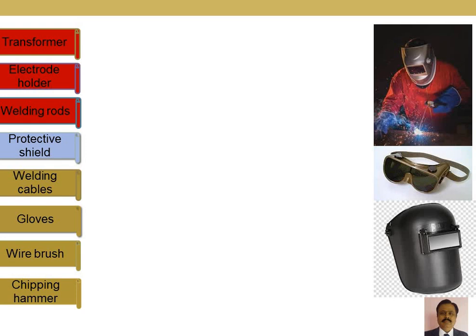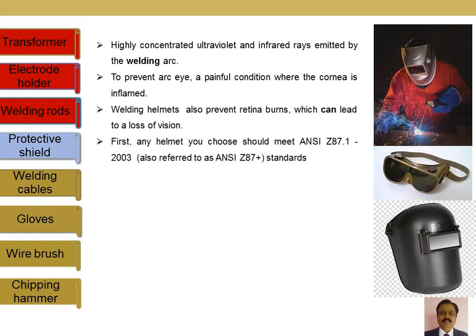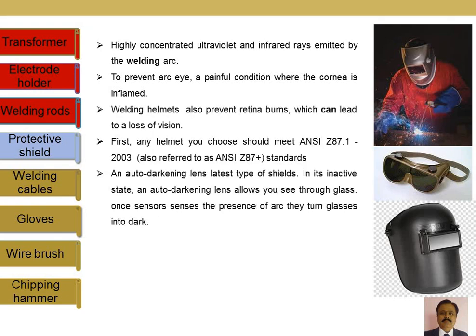Next is the protective shield. It plays a very important role because of the high temperature. Ultraviolet rays will be formed, and ultraviolet rays are harmful for the eyes. To protect the eyes, we need the welding helmet and the glasses. The helmet is required to protect from the radiation of the ultraviolet rays, whereas the glass is required to protect the eyes. Otherwise, they will be subjected to what we call burning of the retina.